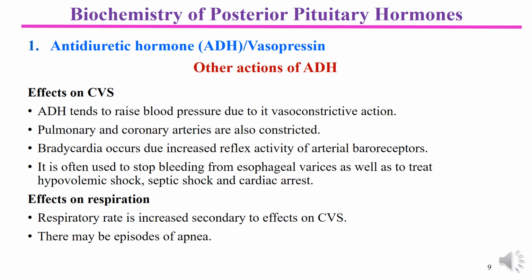Now let's move to see the other actions of antidiuretic hormone. The main action of antidiuretic hormone is antidiuresis, but it also has other effects, mainly the vasopressive or vasoconstrictive effect. On the cardiovascular system, ADH tends to raise blood pressure due to its vasoconstrictive action. When blood vessels become narrow, ultimately the blood pressure is increased. Particularly the pulmonary and coronary arteries are also influenced by the action of ADH, and they undergo constriction or narrowing.